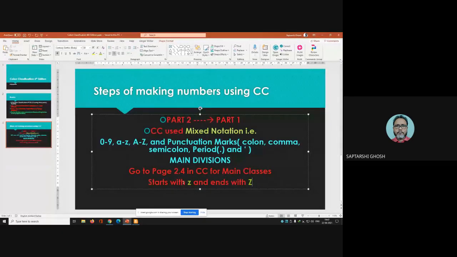However, now see, there are so many main classes in Colon classification, but the first main class is small z and the last main class is capital Z. So now let's do some practice.